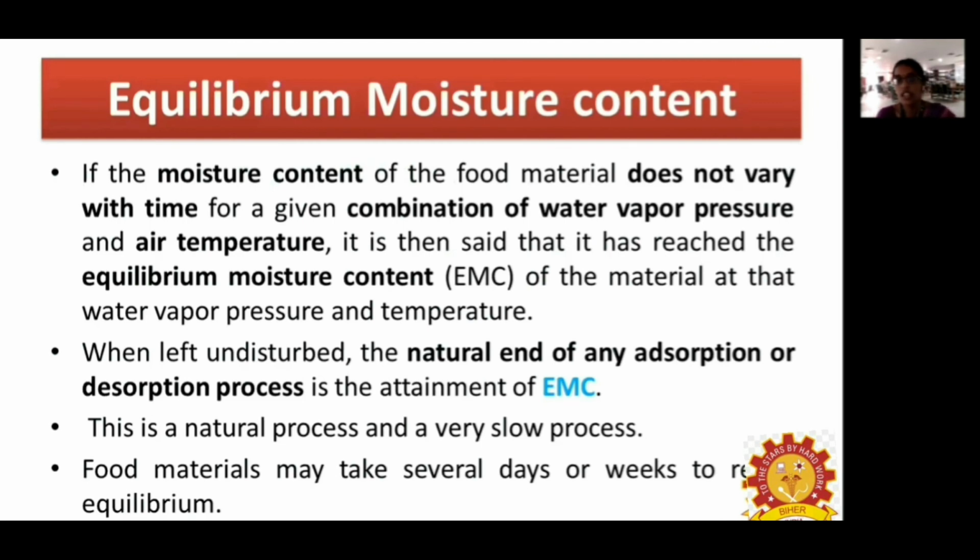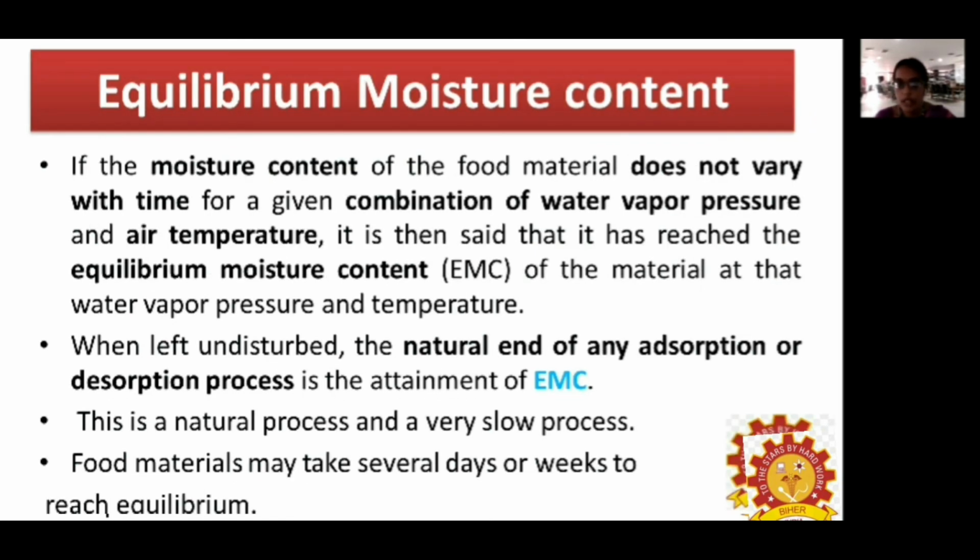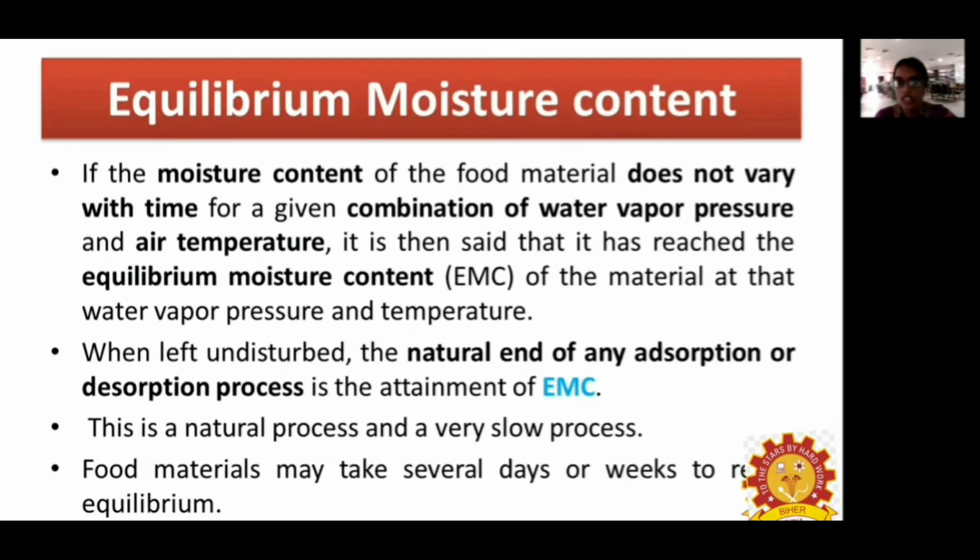The next thing is equilibrium moisture content. The moisture content of the food material does not vary with respect to time for a given combination of conditions. The equilibrium moisture content is the moisture content of the product with respect to the atmospheric condition, at a given vapor pressure and temperature. When it is left undisturbed, the natural end of the absorption or desorption process takes place.